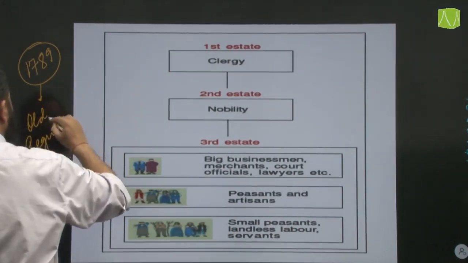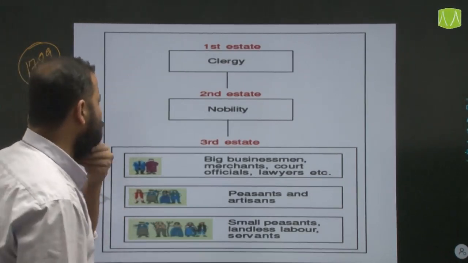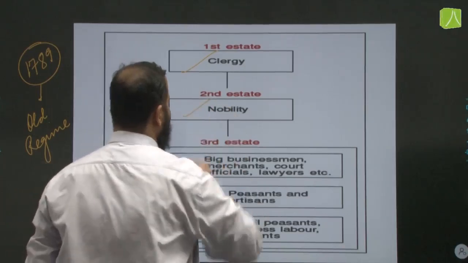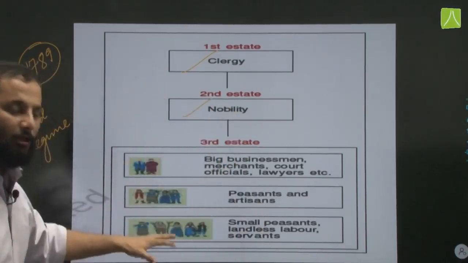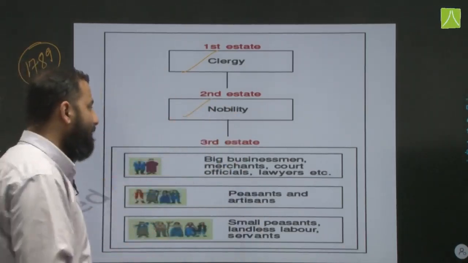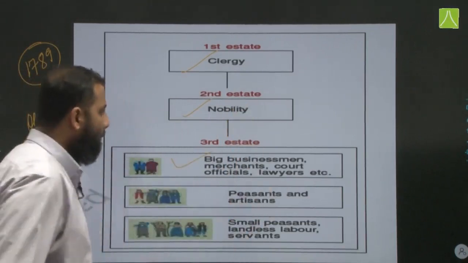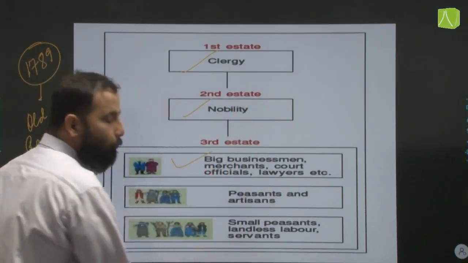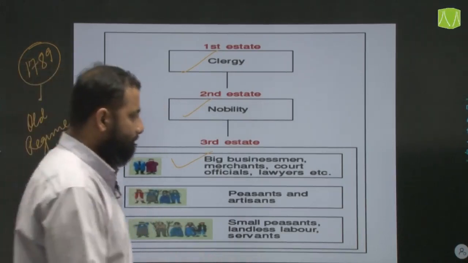Now this chart again shows the first estate, that is the clergy, the second estate, the nobility, and the third estate, which consisted of all the rest of the population. The third estate included big business people, merchants, court officials and lawyers, as well as the poorer sections of the society.